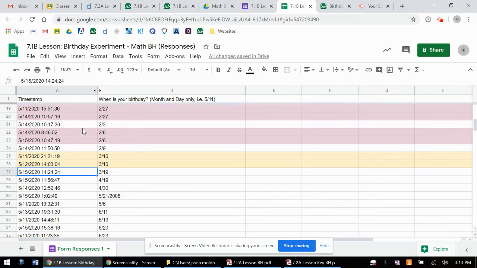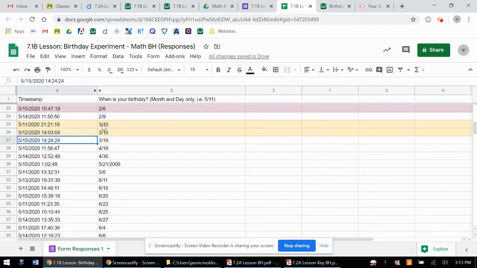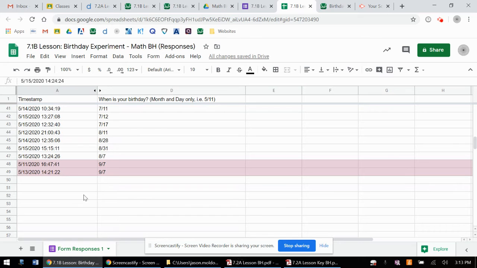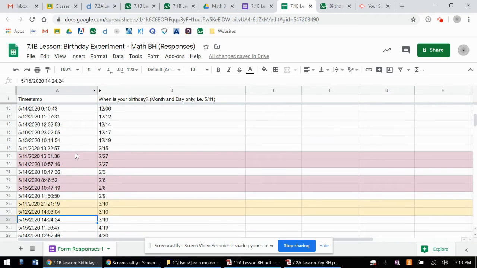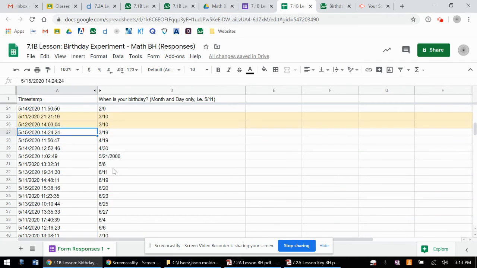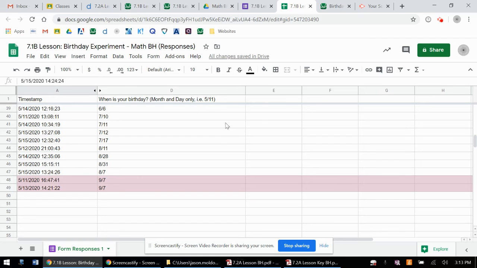Normally, we look at this within just one class. Here's another set that was in different class periods. Here's actually two people with the same birthday within the same class period. And up here's another one. And so this actually is known, function and non-function aside. And by the way, this is a function. This is allowed to share outputs.